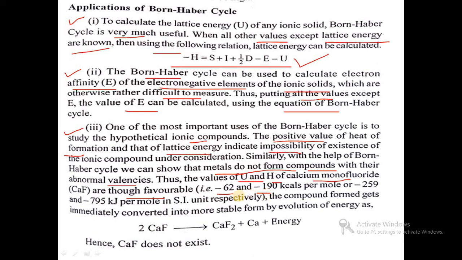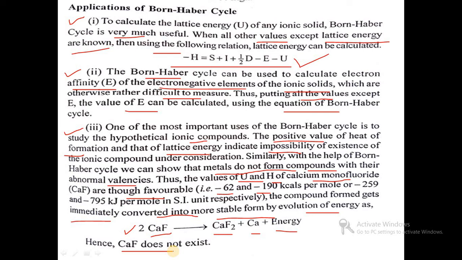These are favorable, but actually calcium monofluoride is not possible in practice. The compound formed is immediately converted into a more stable form by evolution of energy, as calcium monofluoride is converted into the stable form CaF2 plus calcium, and energy is evolved. So calcium monofluoride does not exist. By using the Born-Haber cycle, we conclude that calcium monofluoride and some other ionic compounds are not possible in practice.